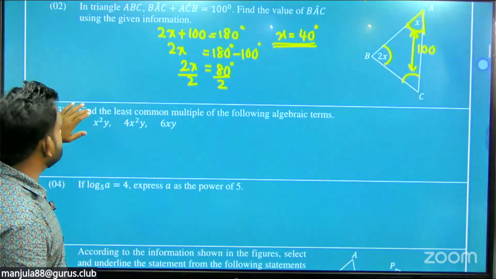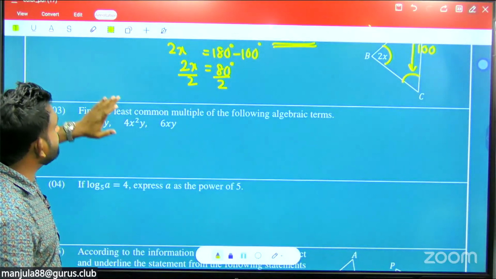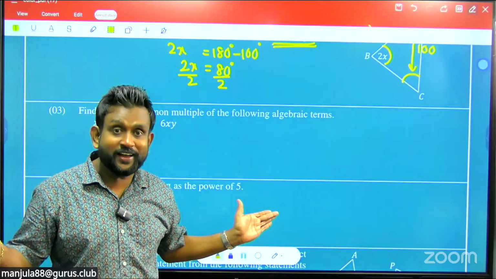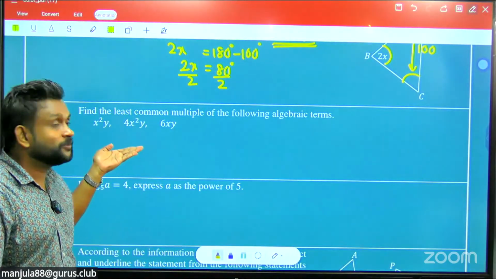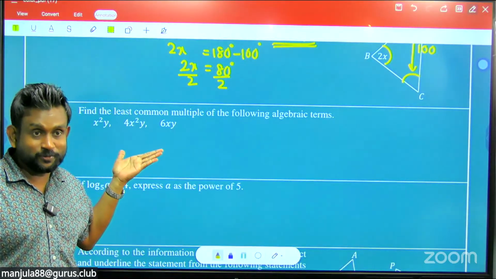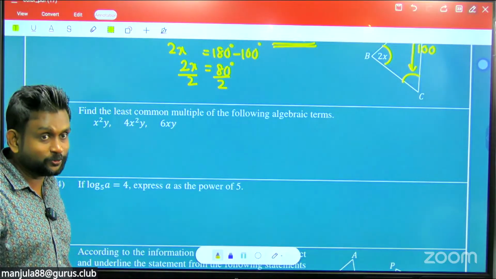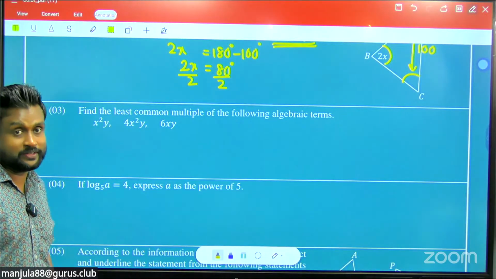Right, now move to question number 3. Find the least common multiple. We have done a lot of questions, more than 100 questions would be there. We did LCM throughout the paper series and through the Revise and Rise.